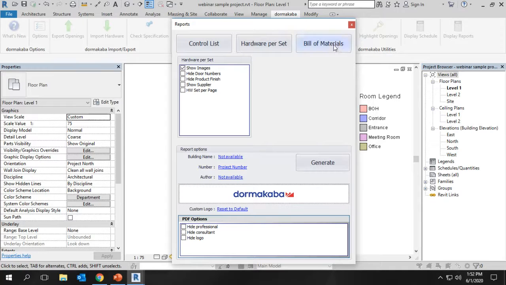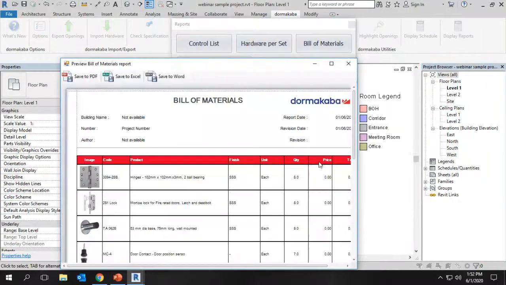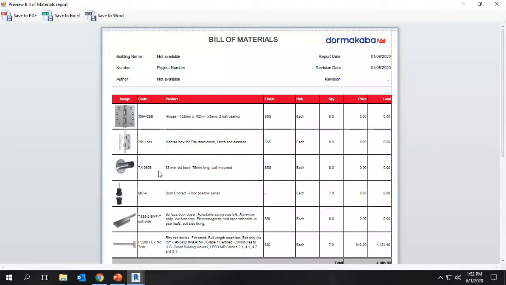We can generate the bill of materials as well for the specific project. What is the BOQ? We can generate that as well. So this will produce the product image and the quantity.